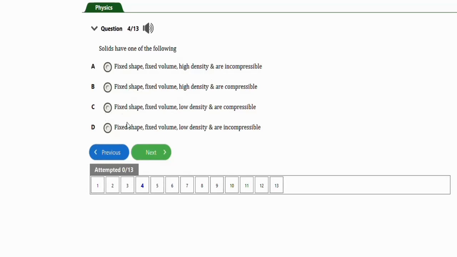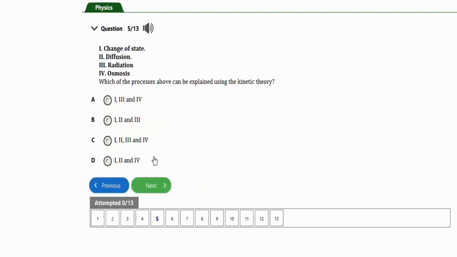Let's go to the next repeated question, which is this one. It says, which of the processes above can be explained using the kinetic theory? I think we have answered this question before. The correct option to this question here will be option D, which is I, and IV. Radiation is not a process that can be explained using the kinetic theory.